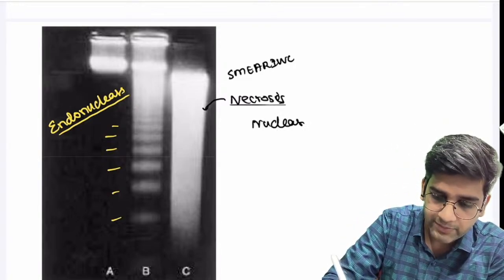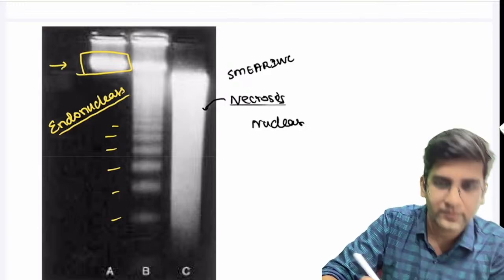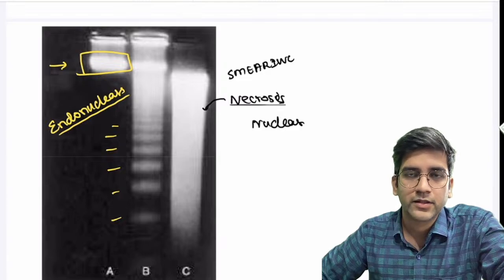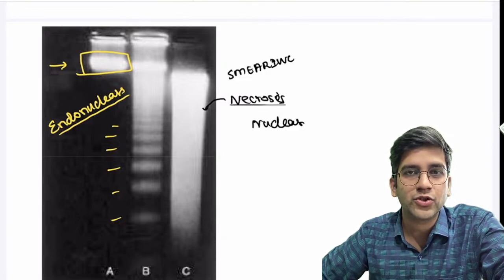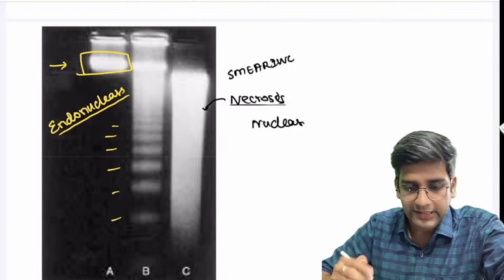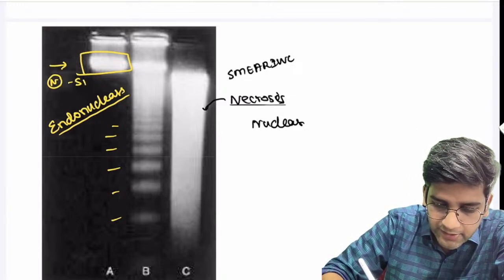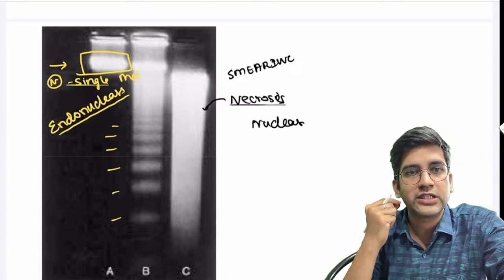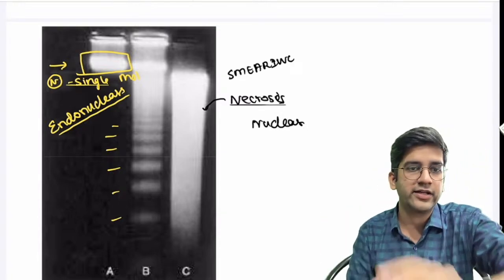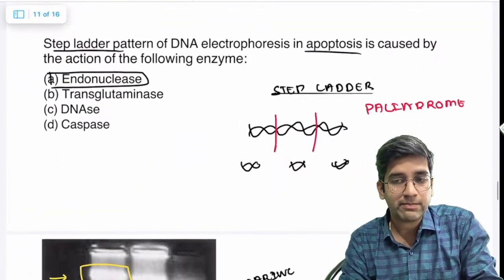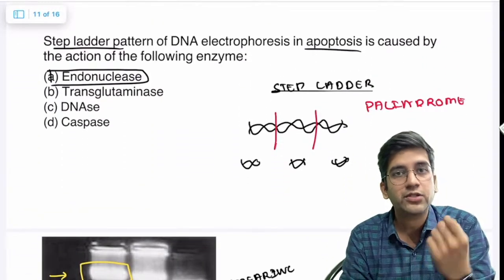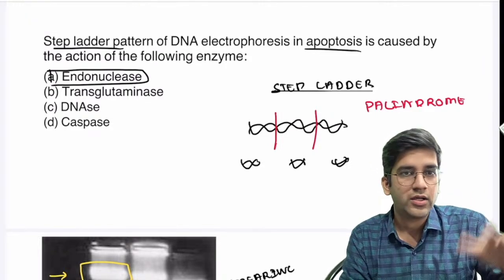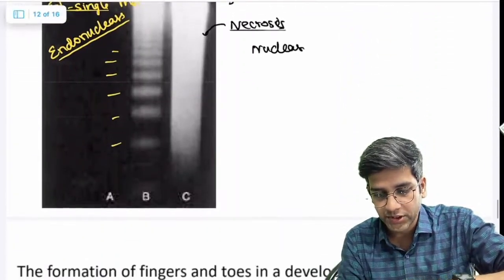Now, just to complete it, what's happening here? What is this? I'm sure you'll answer. That's perfect. That's your normal pattern, right? That's a completely normal cell, where I have a single molecular weight DNA, which is not destroyed at all. Amazing. Great. Please do remember, not just the pattern is required. They might ask you as an extrapolation, what is the reason for the pattern? Endonuclease for stepladder, and nuclease or DNase for necrosis. Fine, perfect. Next question.